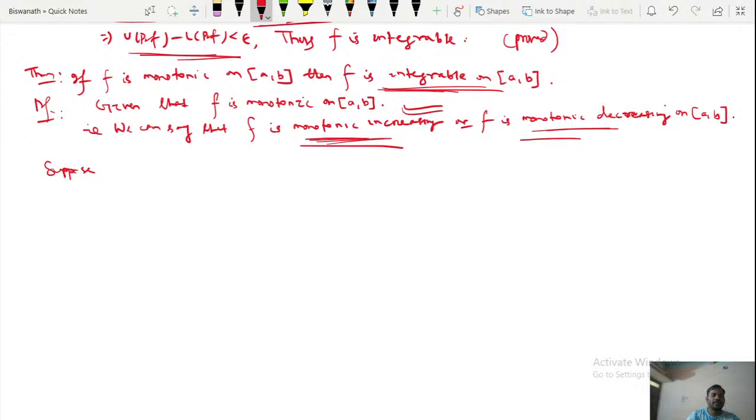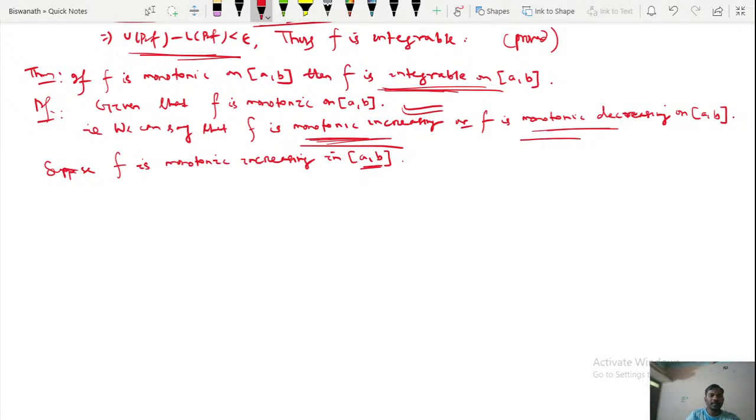Suppose f is monotonic increasing on closed [a, b]. Monotonic increasing means if you gradually increase the value of x in closed [a, b], its functional value is also gradually increasing.